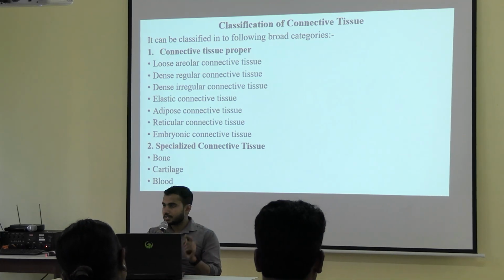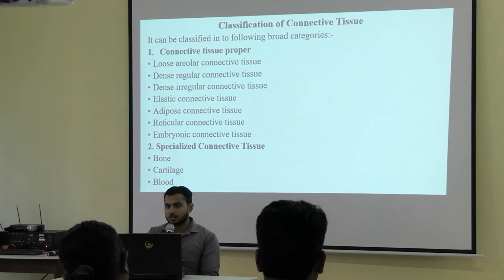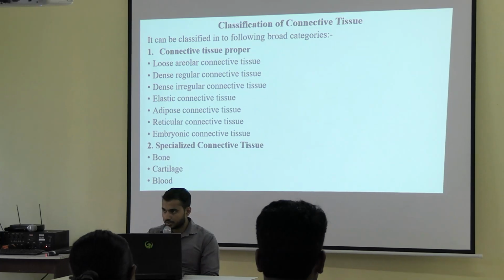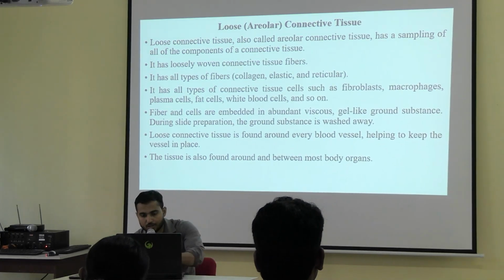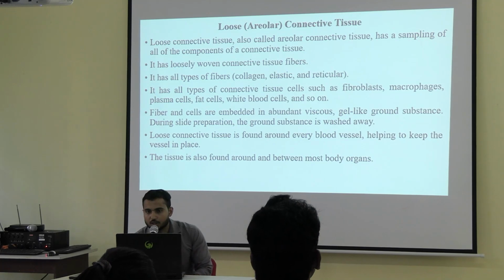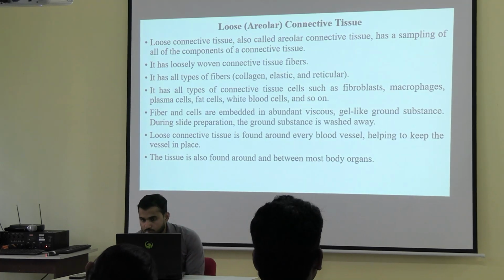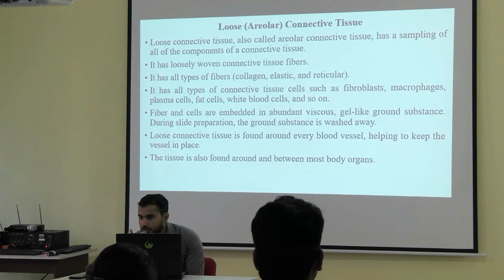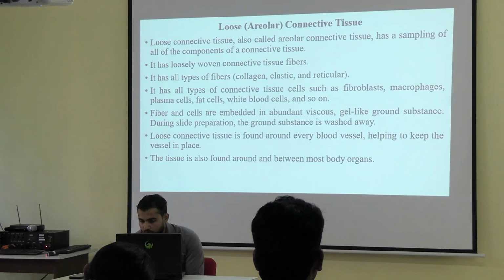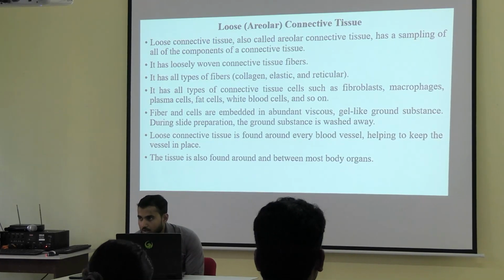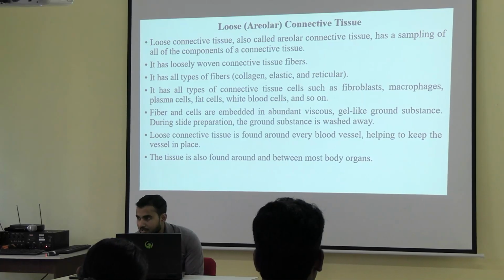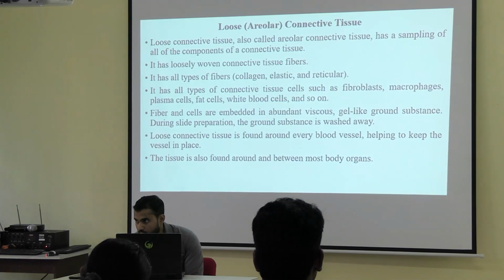So specialized is done. Today we will discuss the connective tissue proper. Now in the connective tissue proper, first is the loose areolar tissue, also called loose connective tissue. Before going to the loose connective tissue, please note that ये जो loose connective tissue है, this is the most ideal type of connective tissue.